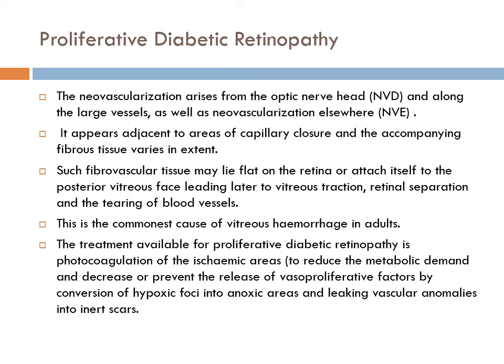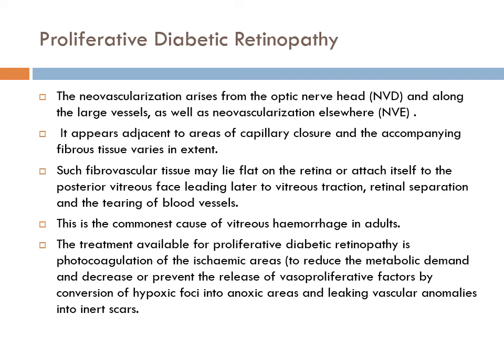It may lie flat on the retina or attach itself to the posterior vitreous, leading later to vitreous traction, retinal separation and thinning of blood vessels. Now this leads to vitreous hemorrhage in adults. If the process recurs, there is recurrent vitreous hemorrhage. This leads to tractional retinal detachment. Now, ideally, PDR is the stage where laser photocoagulation is done to the ischemic areas.